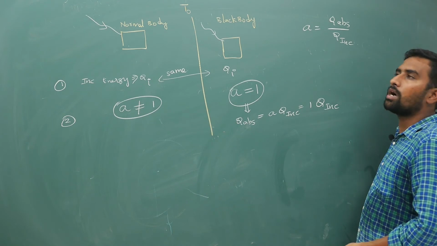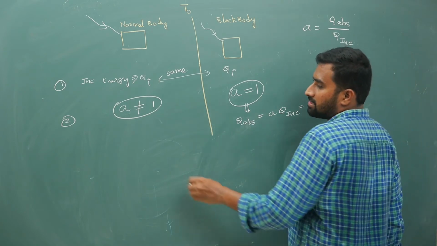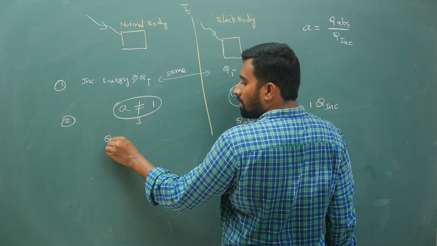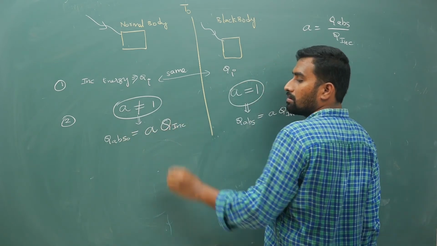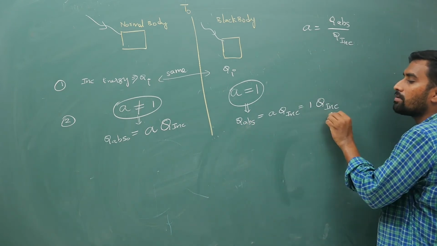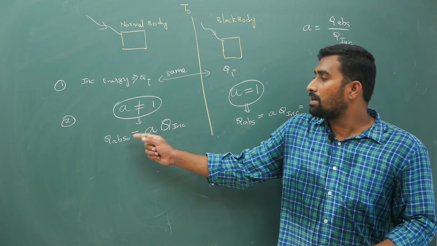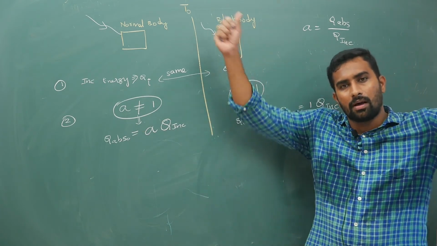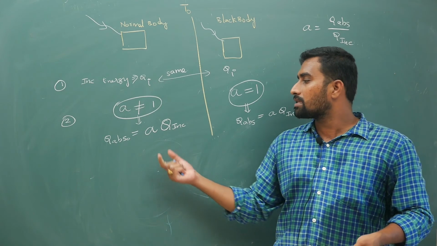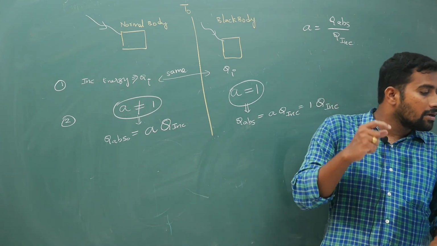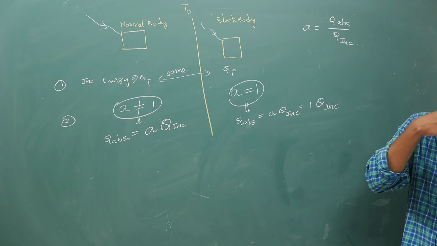Our black body definition is what? Nothing but 100% absorption. A black body is a body which absorbs all the radiation energy. For the normal body, the absorbed energy is A into Q incident. Here absorbed is equal to incident, there absorbed is less than incident energy, because for the black body absorptive power is 1, it will absorb all the energy falling on it. But a normal body will not be equal to a black body, it will not absorb everything. So A is not equal to 1 here. Keep this point in mind, don't get confused.